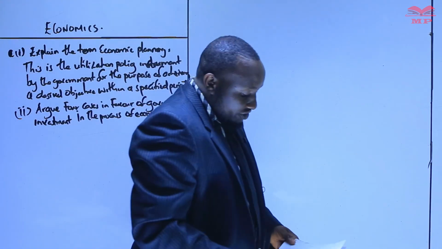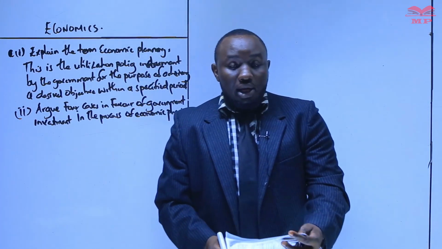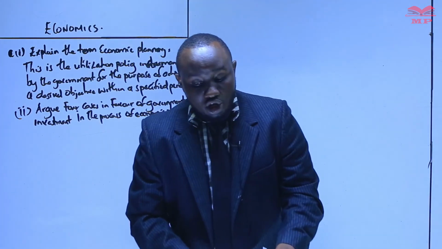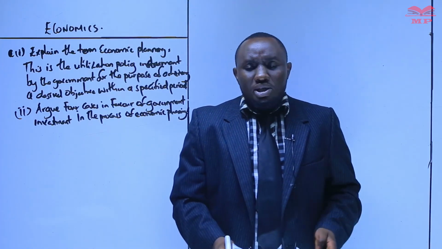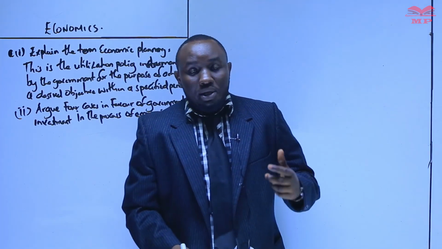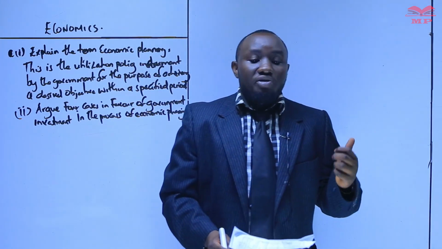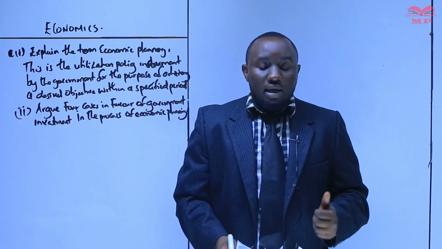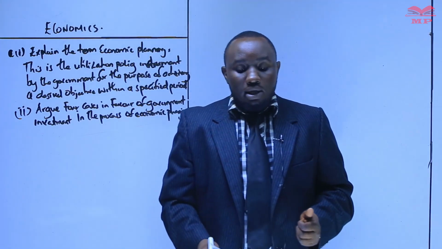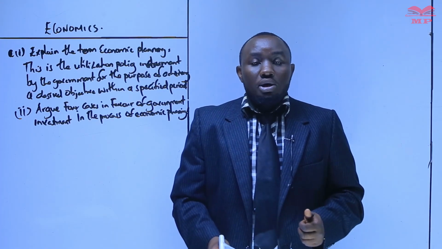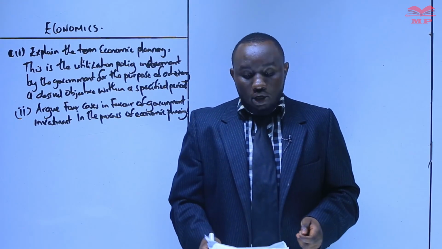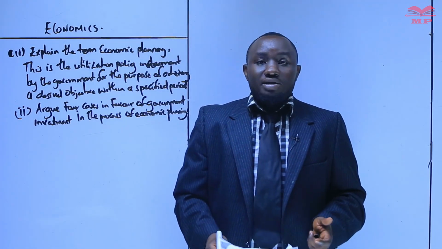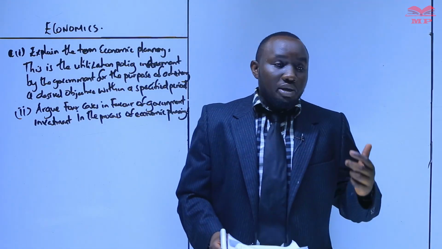Still, the very first question is tied to 1A, and 1A Roman 2 is still touching on economic growth and development. The next question talks about the main advantages of investing in economic planning. The first advantage is that it helps in equitable distribution of income and wealth, or resources. That is the first argument in favor of government investing.